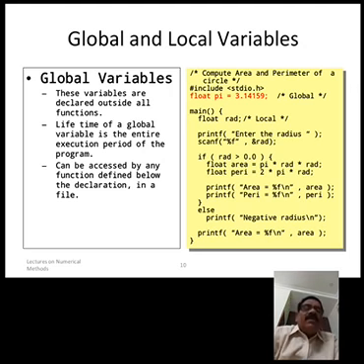Whereas local variables are the variables which we can use only where we declare them. You should not use them outside of the function. That is the local variable. Local means a particular area; it is restricted to that area. Whereas global has no restrictions. You can use it anywhere.